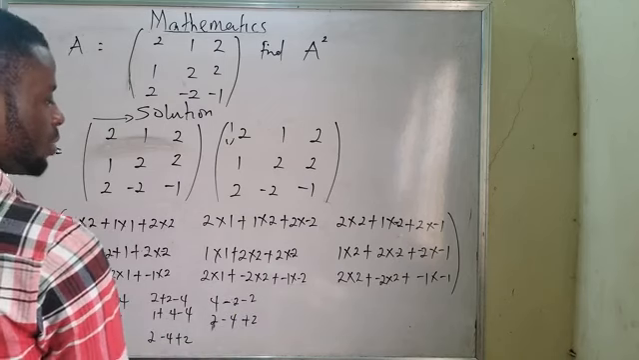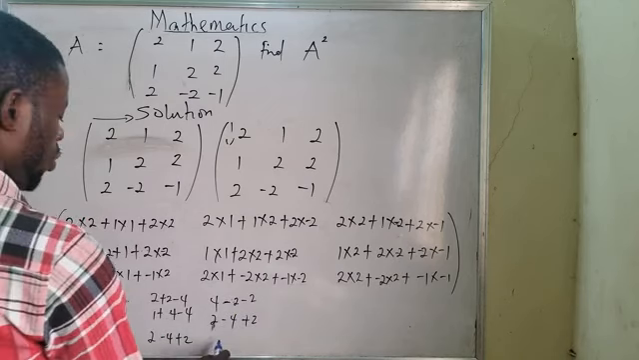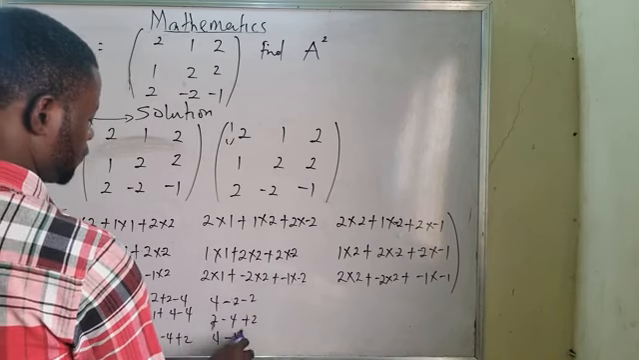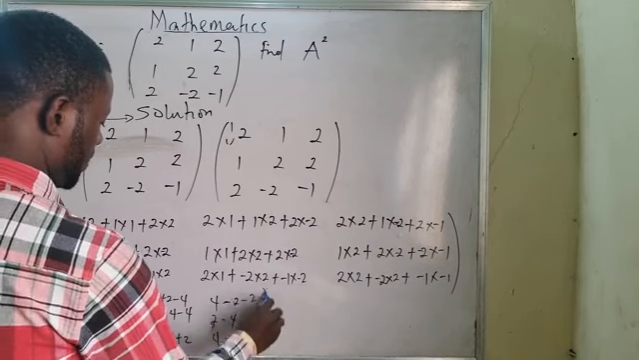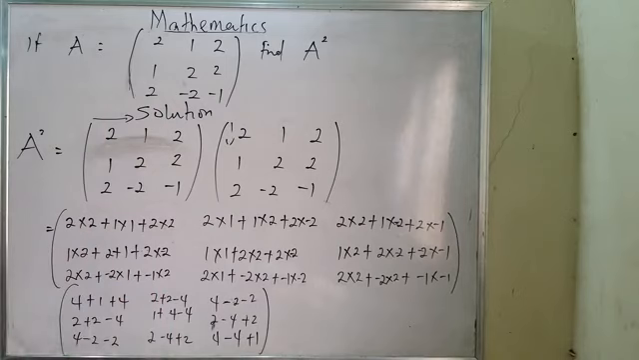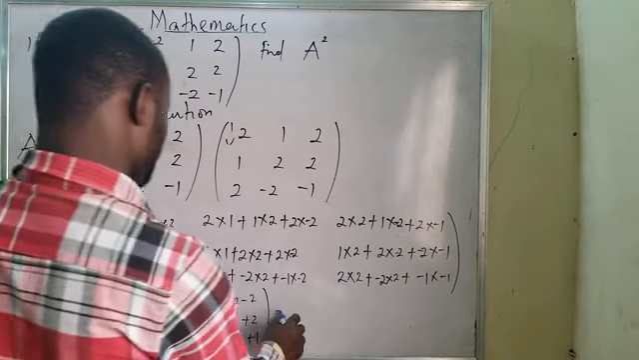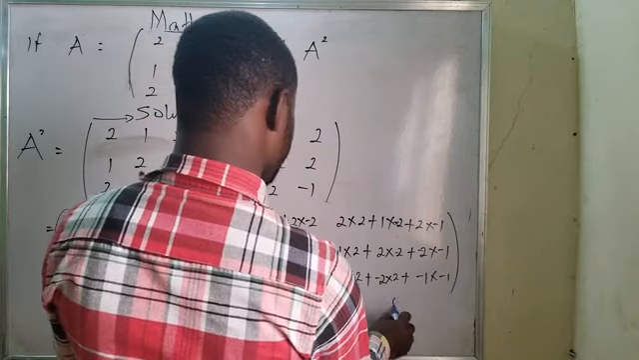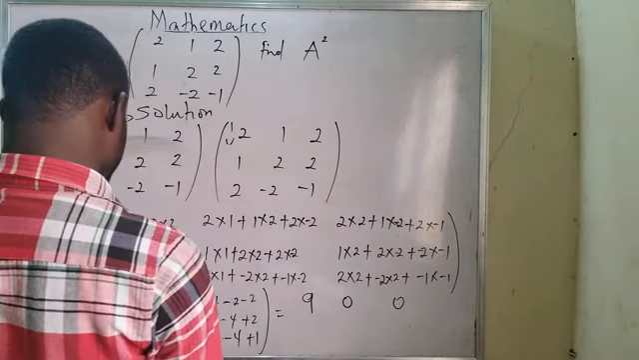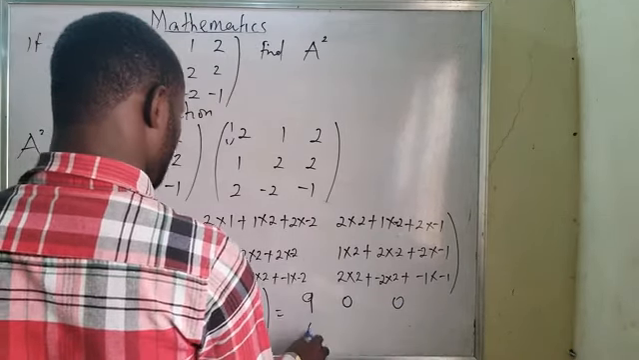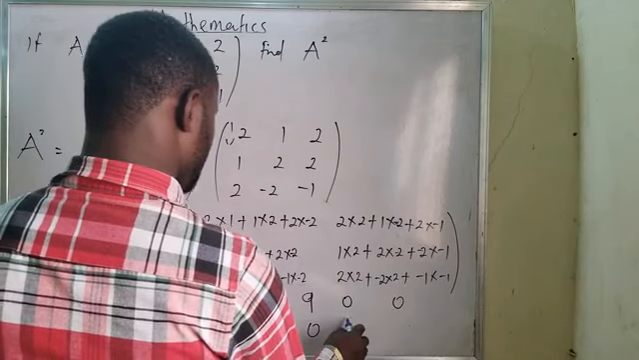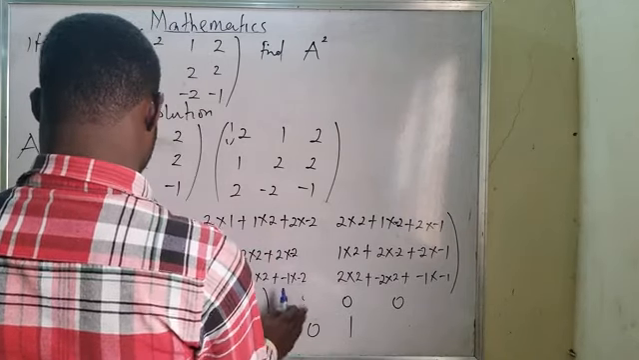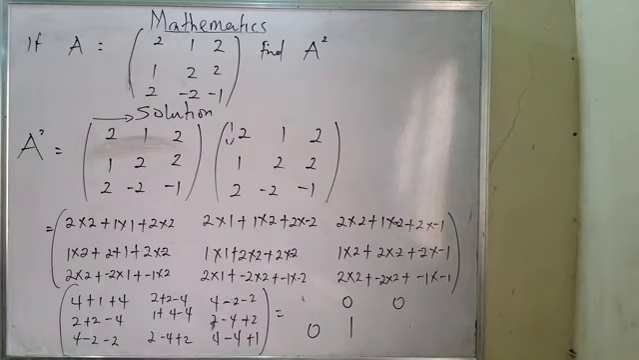And the last one will be 4 minus 4 plus 1. Yes. Which I'll be having 9. This one will give me 0. This one will give me 0. It means this one will give me 0. This one will give me 1. This one is 1. Oh, sorry. Is it minus 9? Yes, now there is minus 4.